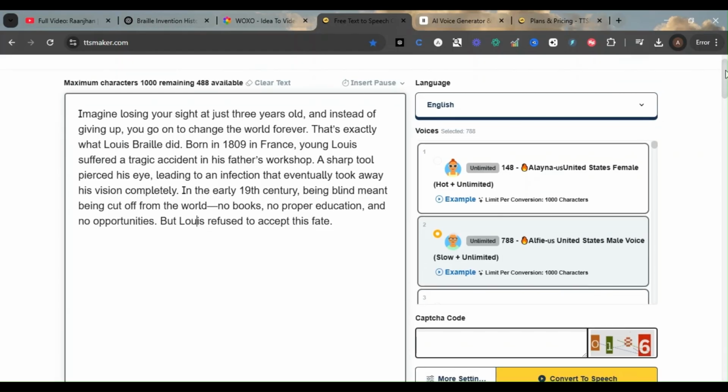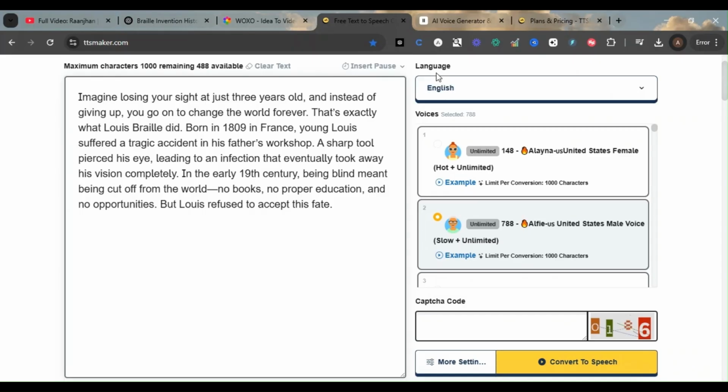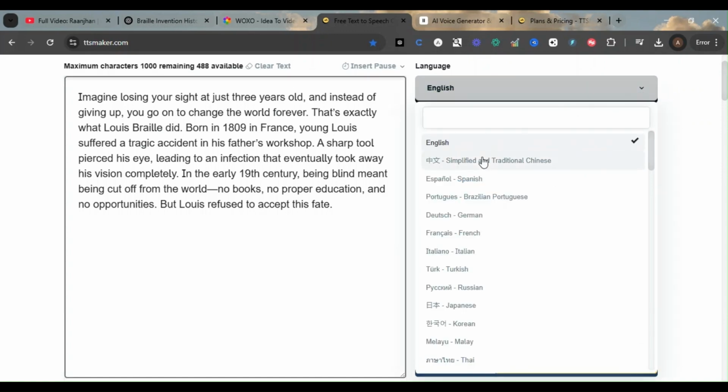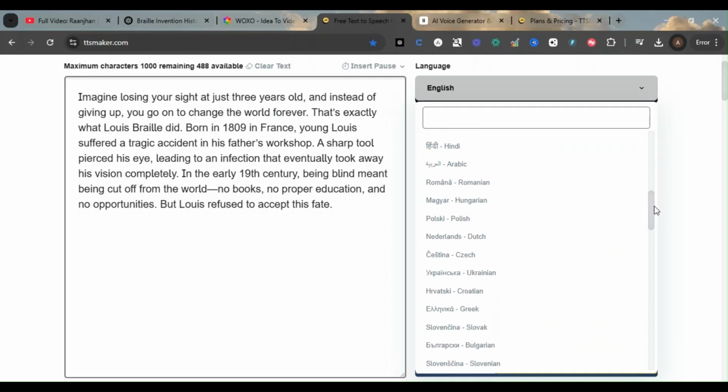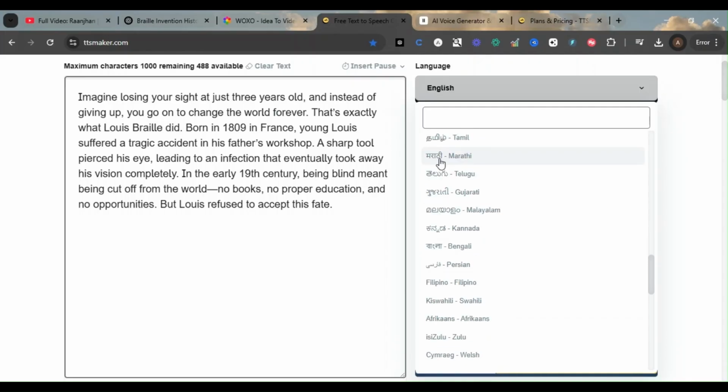And on the right-hand side, you can see this language drop-down. By default, English is selected. Once you click on this drop-down, you will get the different languages supported by this tool, like Francais, Turk, Russian, and Hindi, Dansk, and all these languages. You can explore these languages. For example, Marathi, Gujarati, and others are also there.